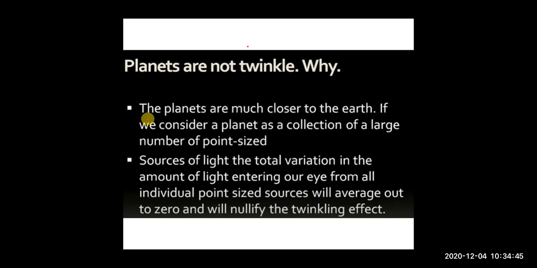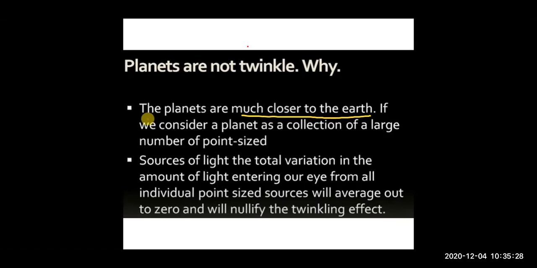But if the same book is far from you, lying in another room, and you are able to see that book lying over there, then the book will appear to be smaller, right? Initially the book was closer to you, so it did not look like a point size. So the same thing happens with planets. Stars are very far, so they appear to be point size. But planets are close to the Earth, and so they are not point size.